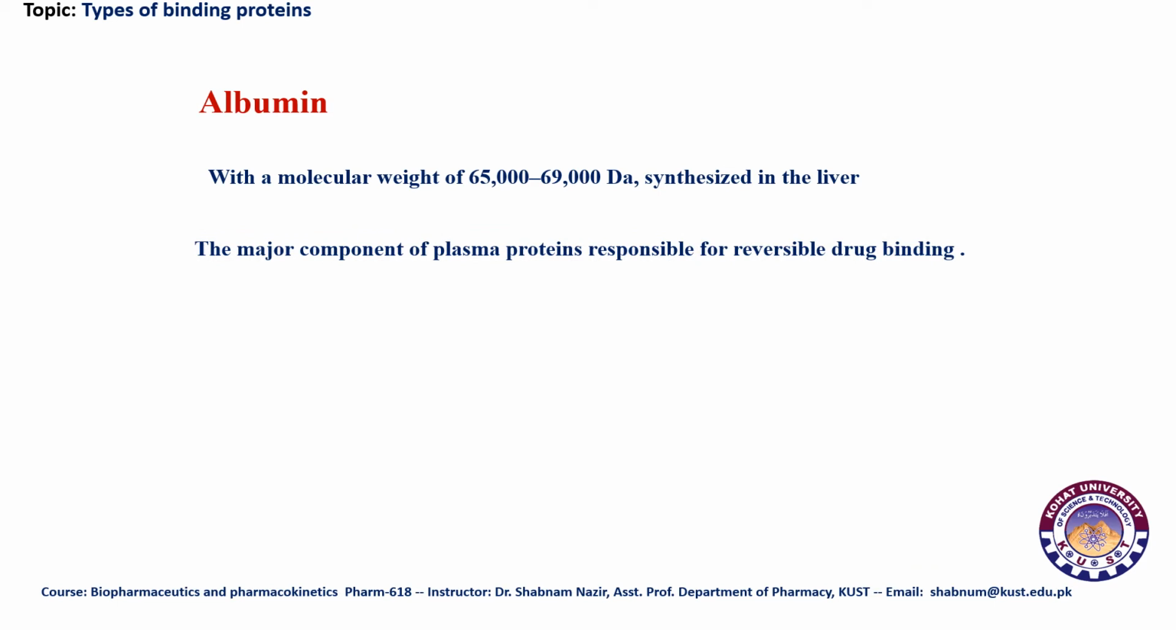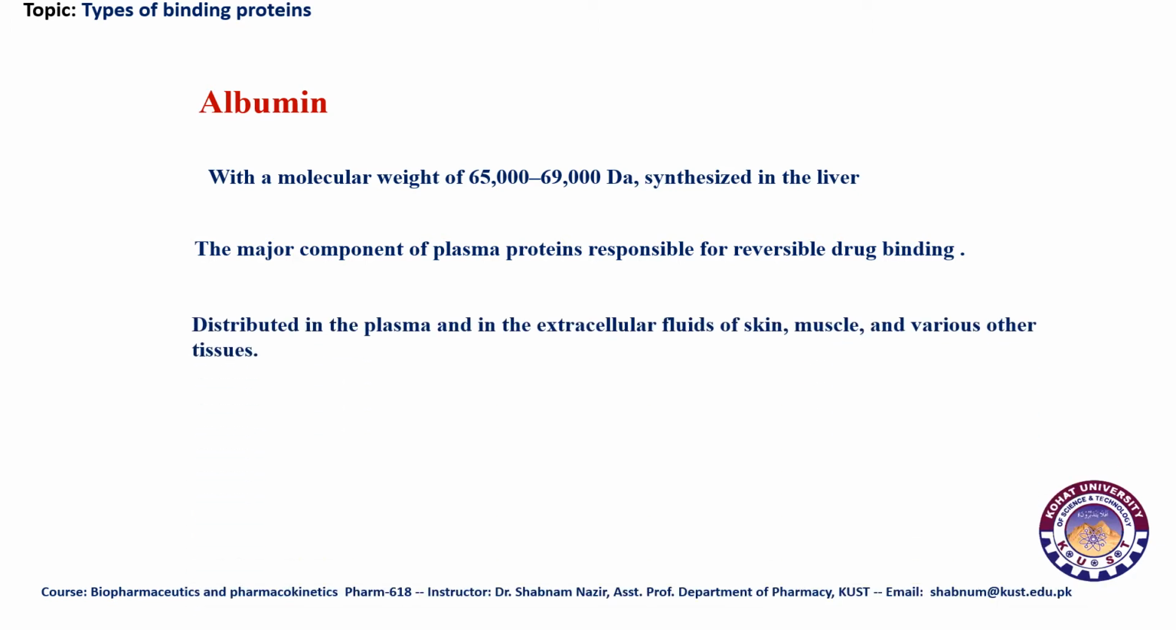So first of all, we discuss albumins. Albumins have a molecular weight of 65,000 to 69,000 daltons, and these are mainly synthesized within the liver, just like other proteins. Albumin is one of the main important plasma proteins involved in reversible drug binding to a major extent. These are distributed all over the body within blood and also in the extracellular fluid of the skin, muscles, and various other tissues.